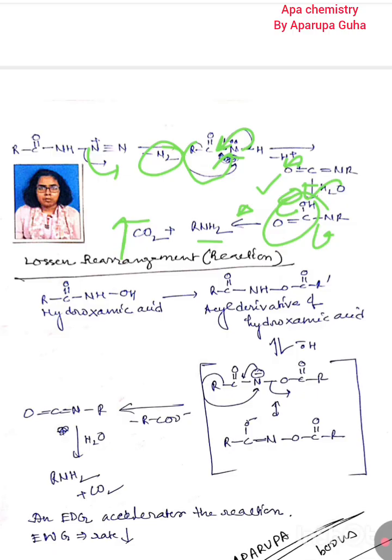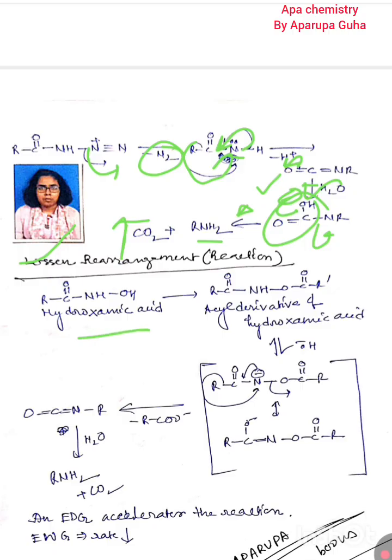Okay, the last reaction is the Lossen rearrangement, or that can also be called a reaction. Some reactions can never be called a reagent, because in every reaction the reagent does not occur. And some reagents can never be called a reaction. But some common reactions can be called both reagent and reaction. So, Smith reaction, Lossen reaction, they are also reaction, they are also reagent, because reaction properties can be followed and the reagent can also occur. That's why. Okay, now hydroxamic acid.